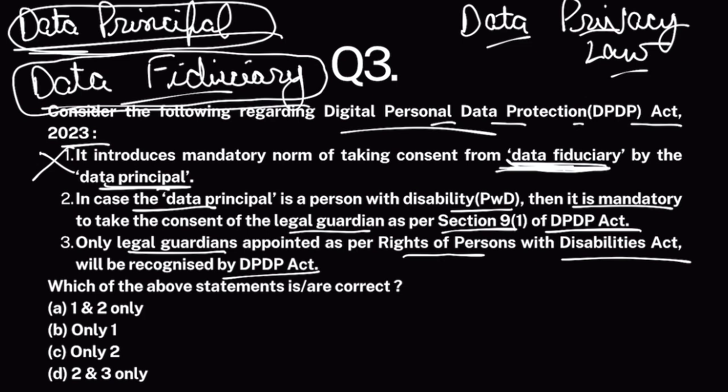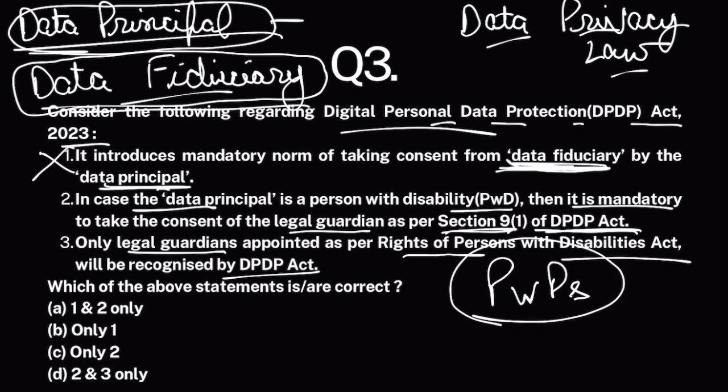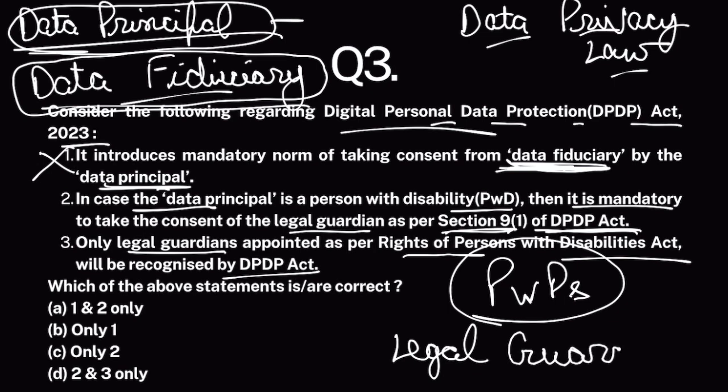Now, if this data principal is a person with disability, maybe visual disability, mental disability, or any other kind of disability, whose consent shall be taken? So, Section 9, Clause 1 of the DPDP Act says that persons with disabilities have legal guardians, right?